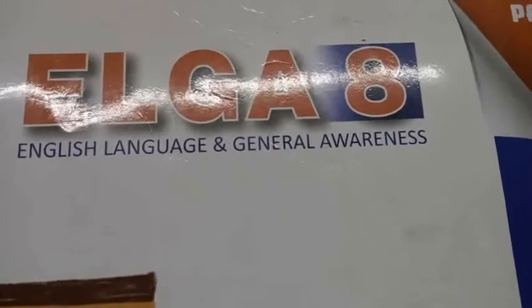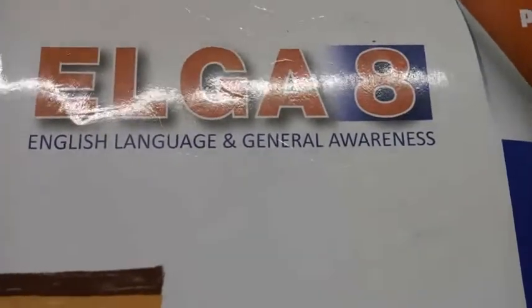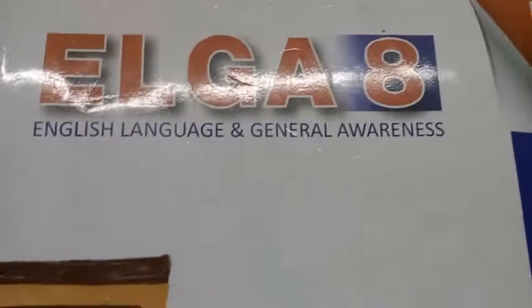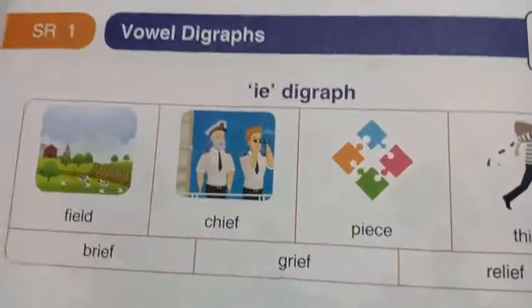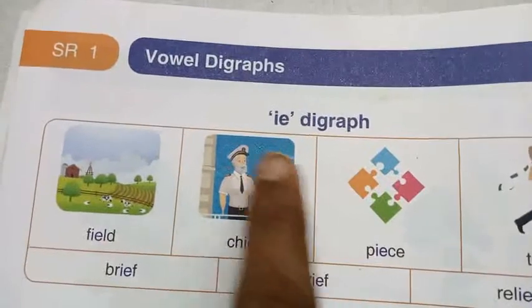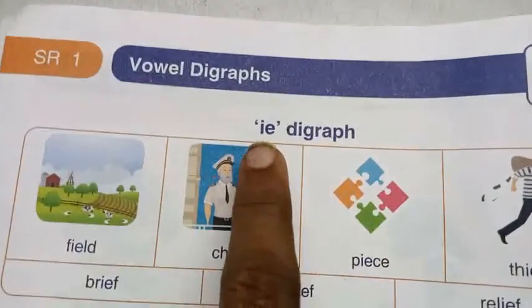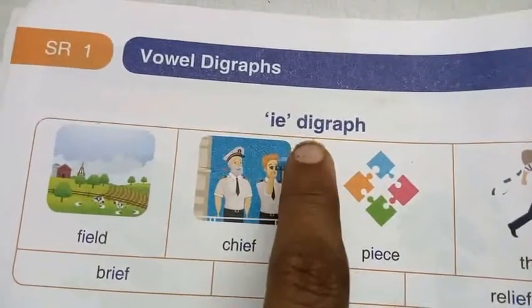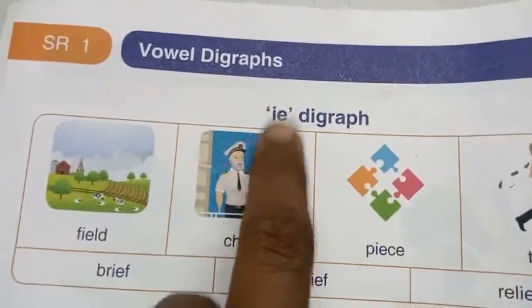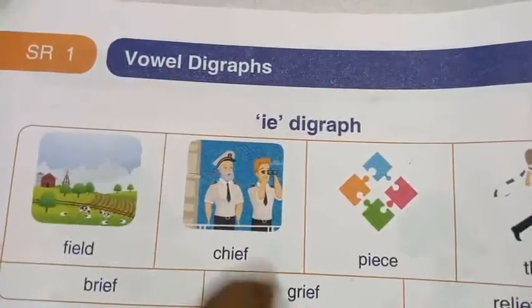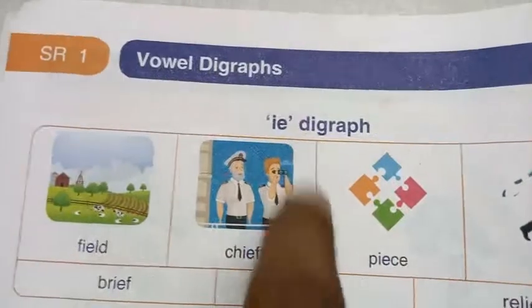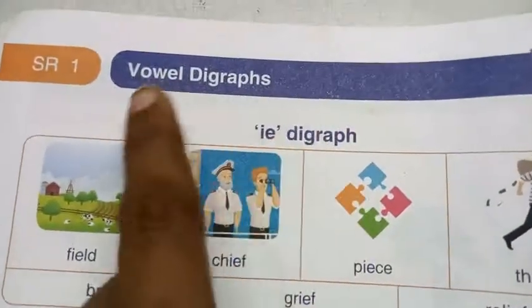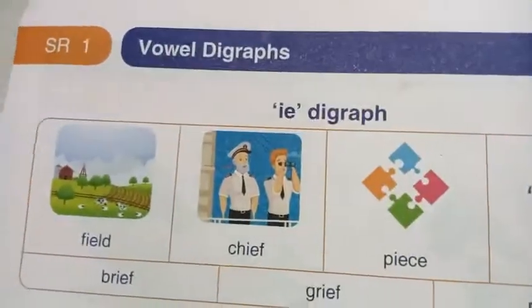These sounds are called vowel digraphs. Let us see an example that is very useful to you.